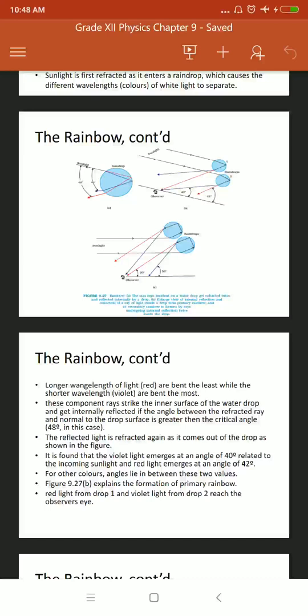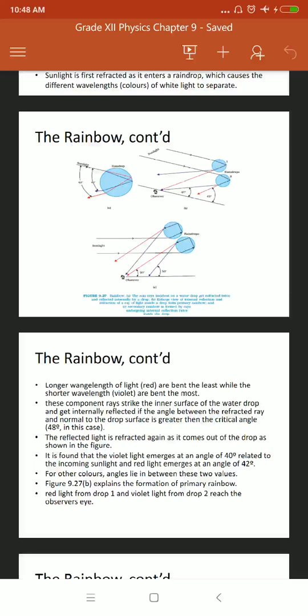See, if two times internal reflection is there, then four steps will follow: refraction, total internal reflection, another total internal reflection, and refraction. And then the light intensity will be reduced and the order of color gets reversed. Initially, red color we can see first, and the last color would be the violet.